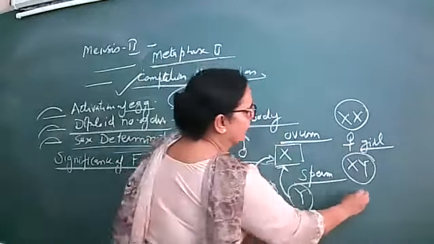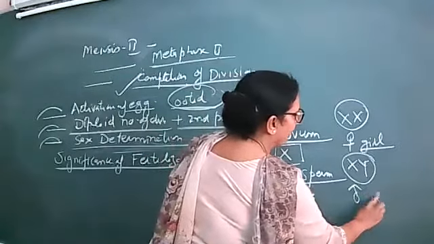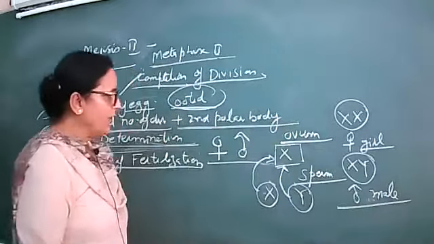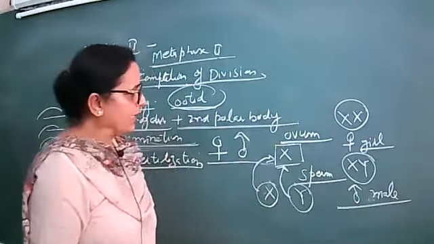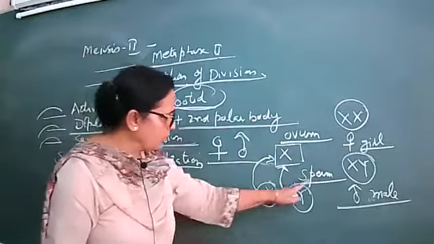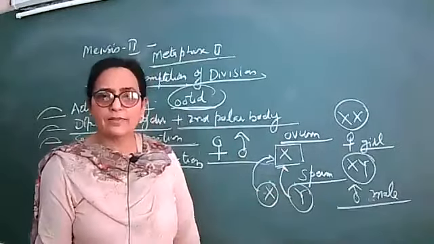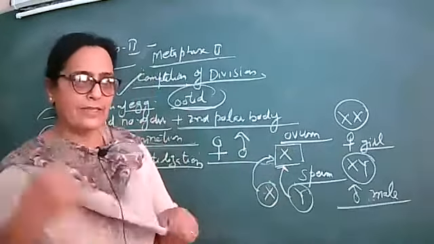This XY combination is of the male, and a male child will be born. So from here it is also clear that always the sperms are responsible for the sex, not the eggs.